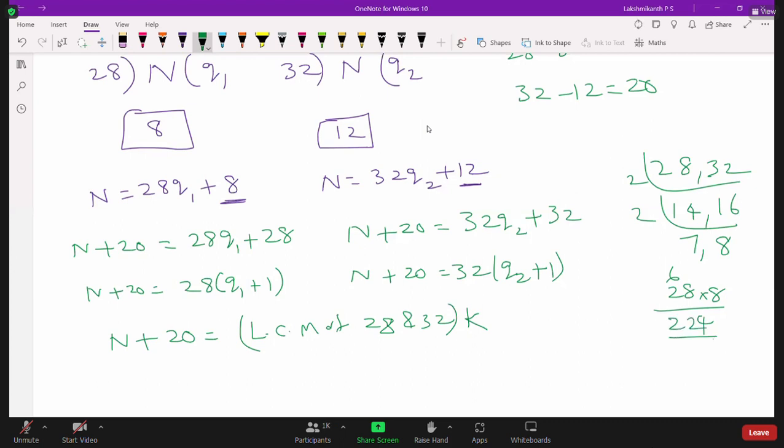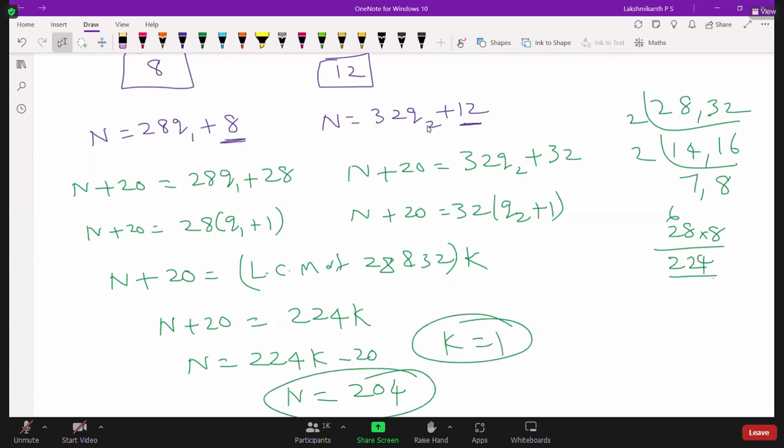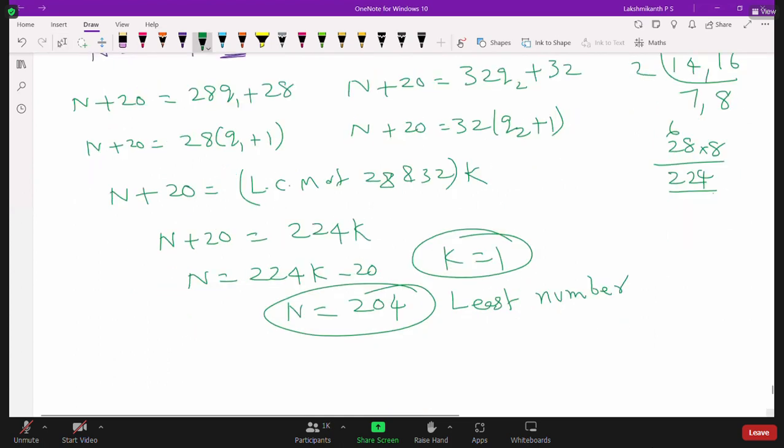So N plus 20 is equal to 224K. What are the values of N? N is equal to 224K minus 20. If we put K equal to 1, we get 204. So 204 is the least number which, when divided by 28 and 32, leaves the remainders 8 and 12 respectively. This is the kind of problem we solve in the regular school curriculum.